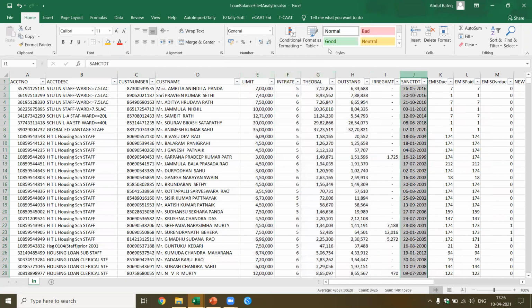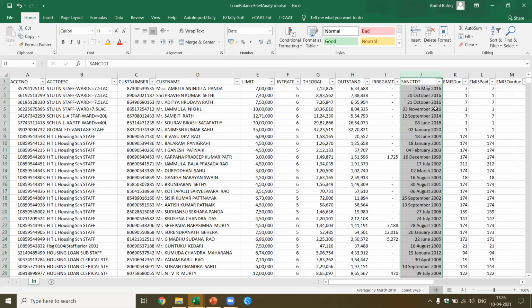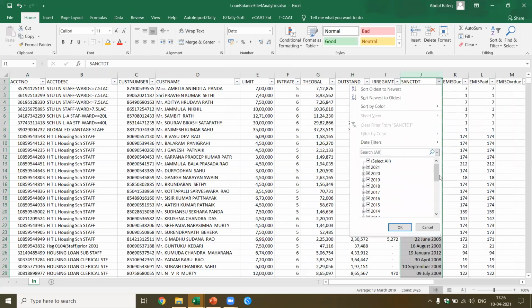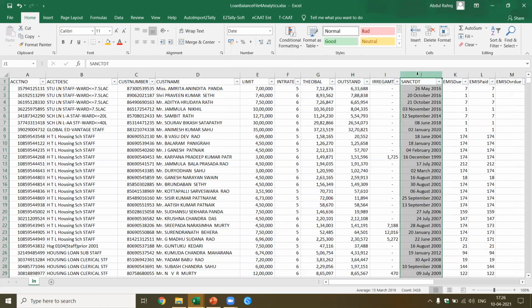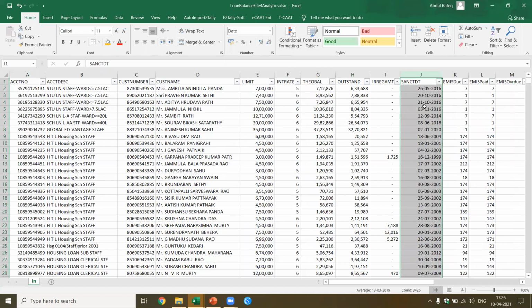Now this is a sanction date. Now you have to check whether the data is valid. So what you can do is just go and convert to the long date. Now if you look at this particular column, you'll be able to know whether the data is valid. If all the data is coming in this format, you know that the data is actually valid. Now you can go and select, make it a short date. So it becomes easy for you to perform analytics based on the date format.